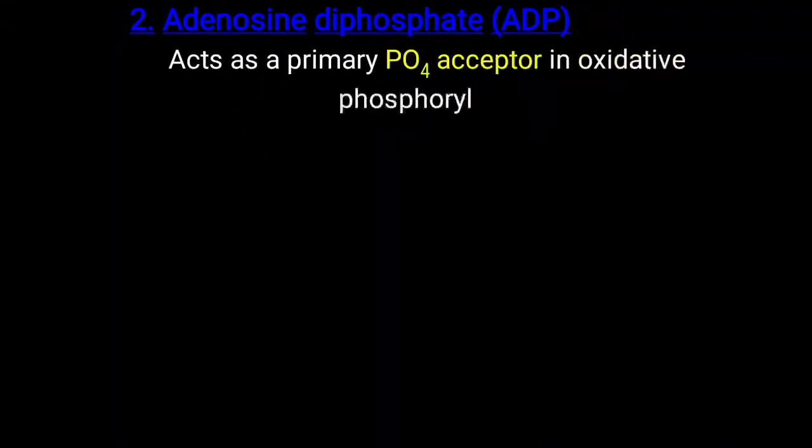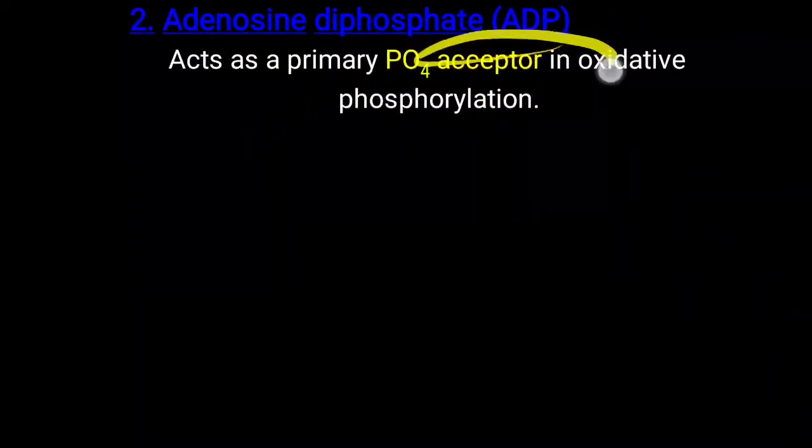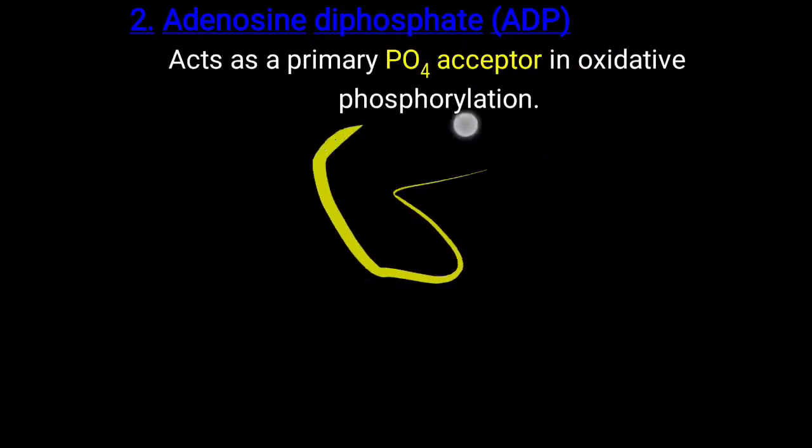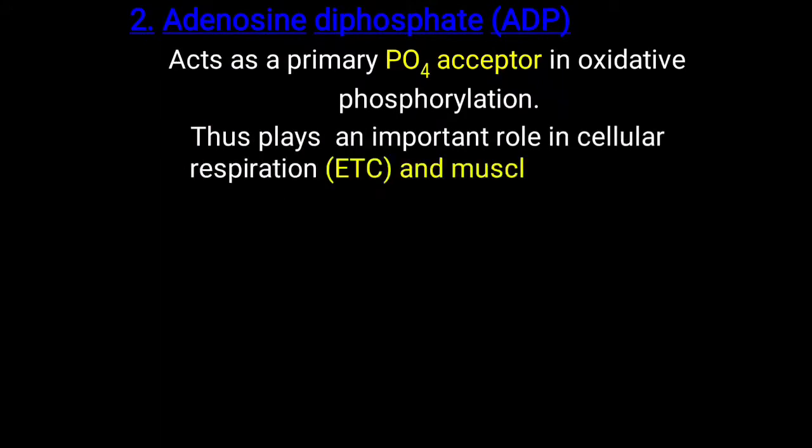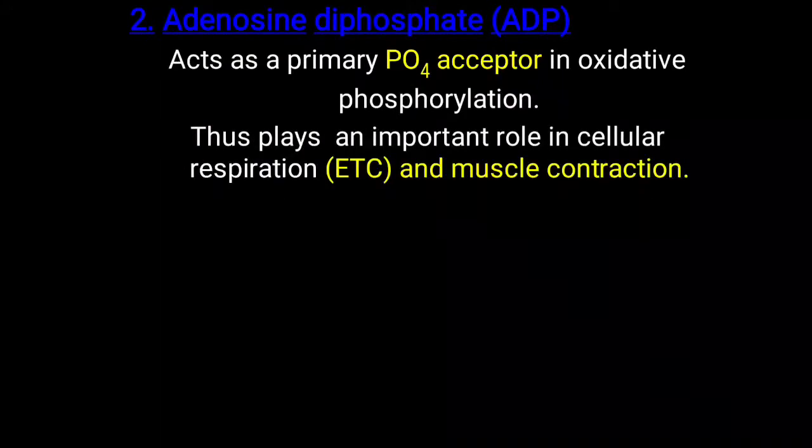Already we have discussed ATP. Second, that is ADP, you have to remember. So ADP acts as a primary phosphate acceptor, meaning ADP will accept one phosphate and be converted into ATP. And this reaction is most important for oxidative phosphorylation, meaning the electron transport chain. So it plays an important role in cellular respiration or the electron transport chain, as well as in muscular contraction.